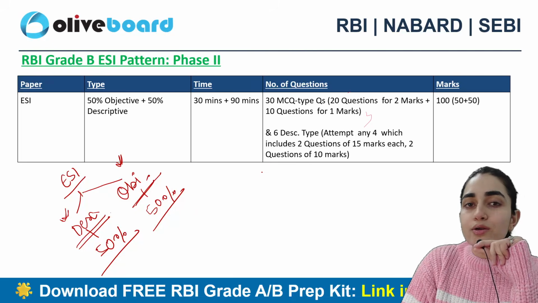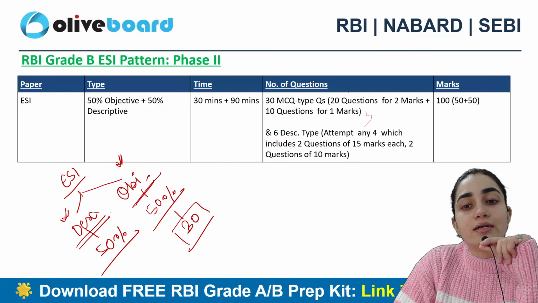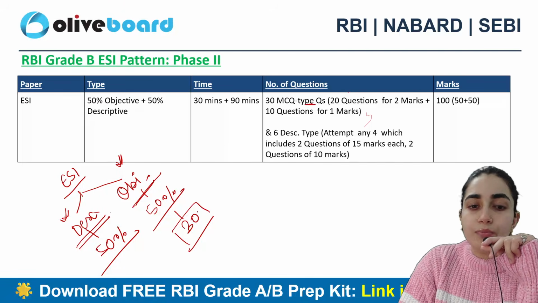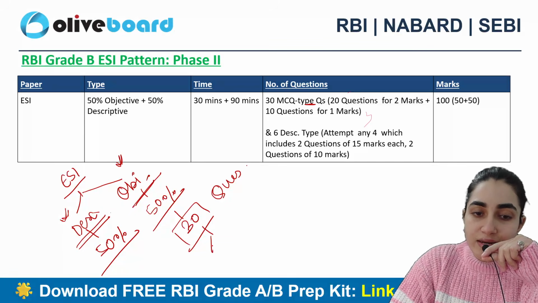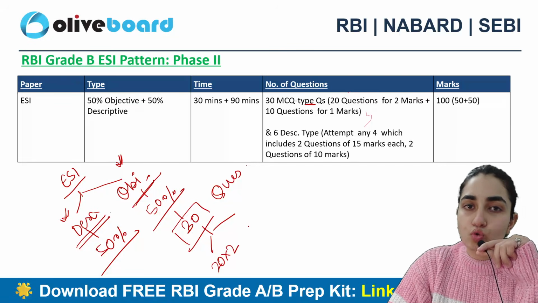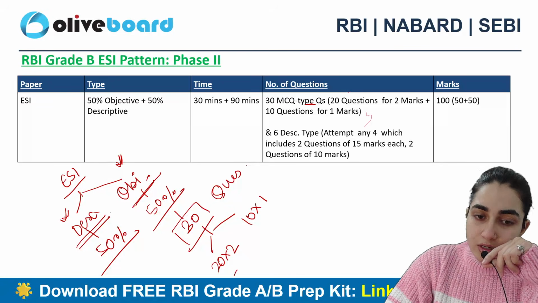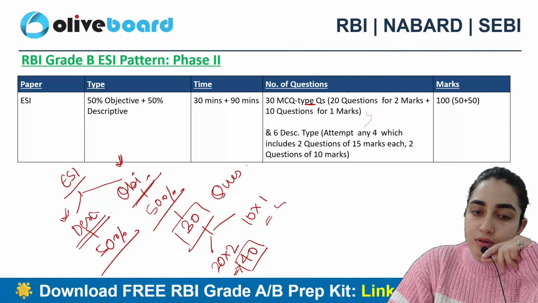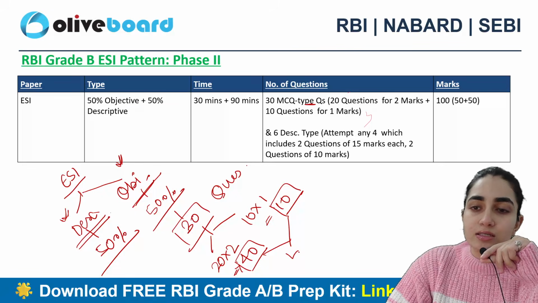But how many questions are you going to get? Remember, you get 30 questions here, as in 30 MCQ type questions. These are further divided. 20 questions you will be getting which are of 2 marks, and 10 questions which are of 1 mark only. So, in total, you get 40 marks from the first and 10 from the second, right? So, in total, it makes 50 marks.